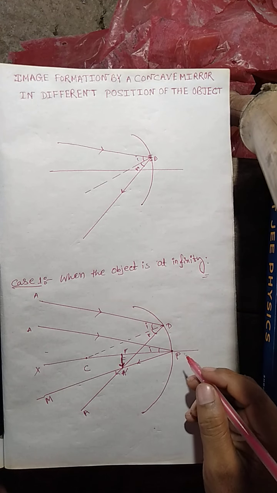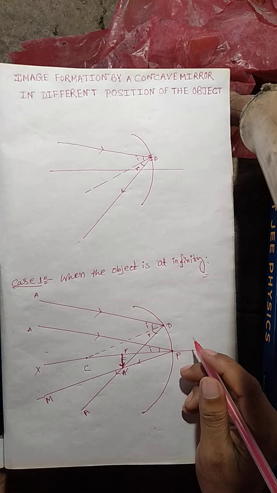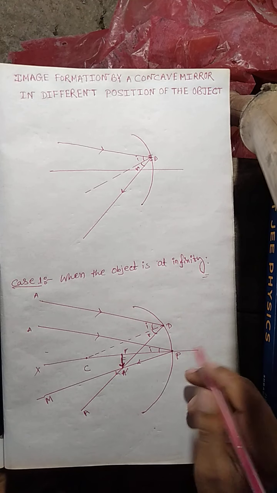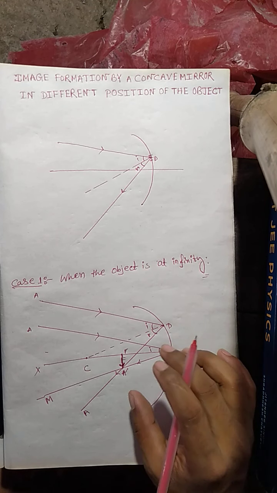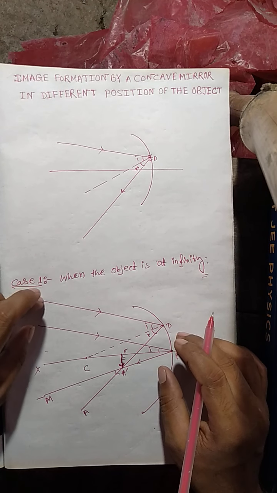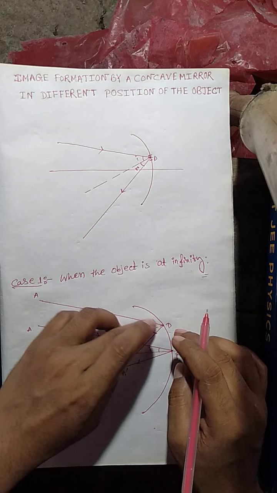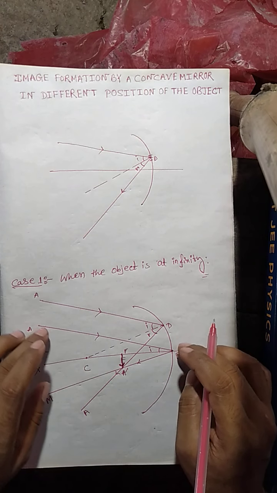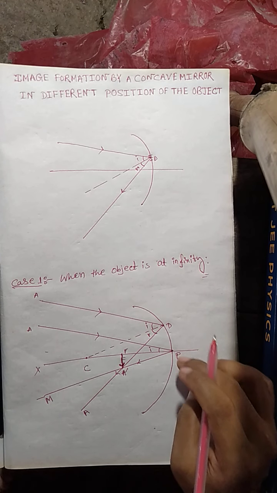You can see here that this image is inverted. Hope you understand how this image is formed. These are two incident rays. One incident ray falls at the point D of the concave mirror, and the other incident ray falls at the pole of the concave mirror.